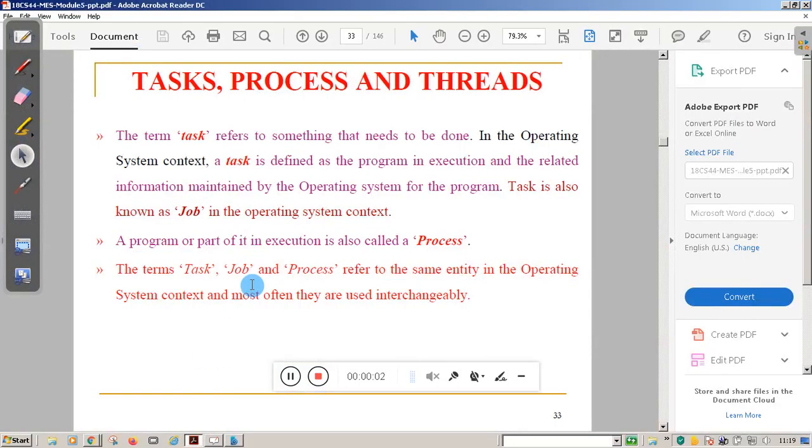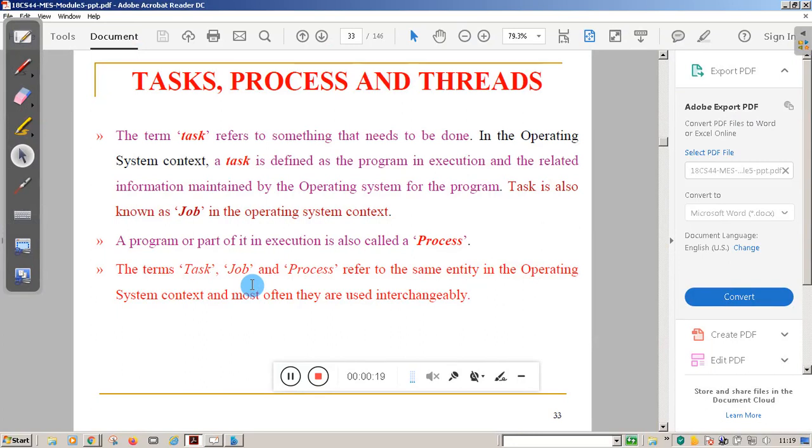So students, welcome back to this video session. In this session we will see what is a task, what is a process, and what is a thread. In the last session we have seen operating system basics. So in this session we will see task, process and threads.